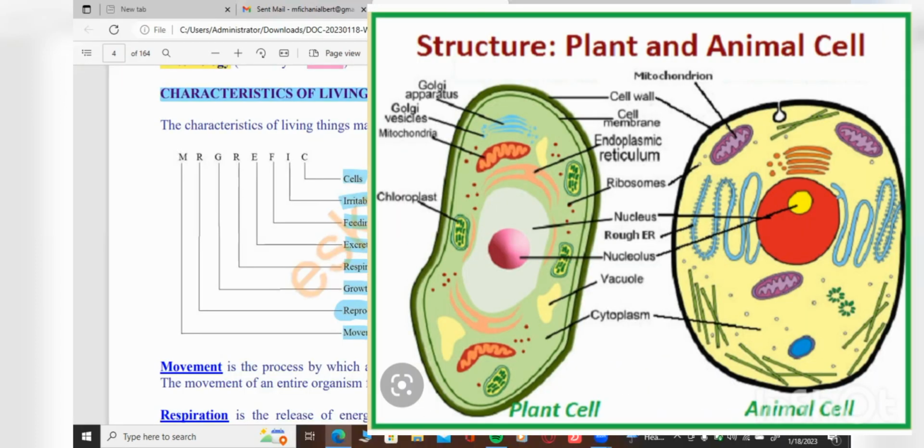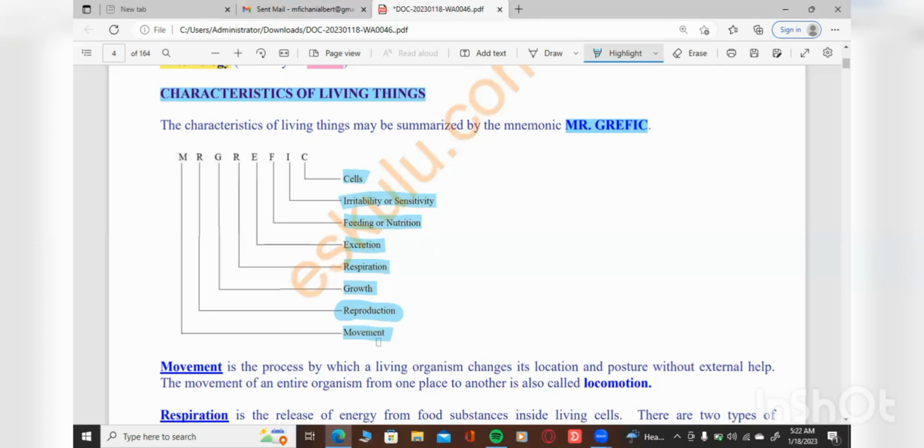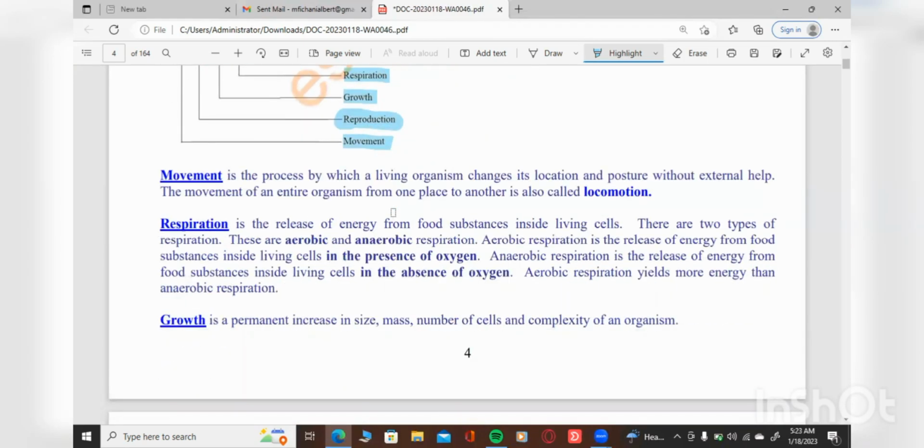Now let's try to check what they mean. What is movement? What is reproduction, growth, respiration, excretion, feeding or nutrition? What is sensitivity, and what are cells? Now look at this. Movement, okay, is that by which a living organism changes its location and its what? Its posture, without any external help, okay?